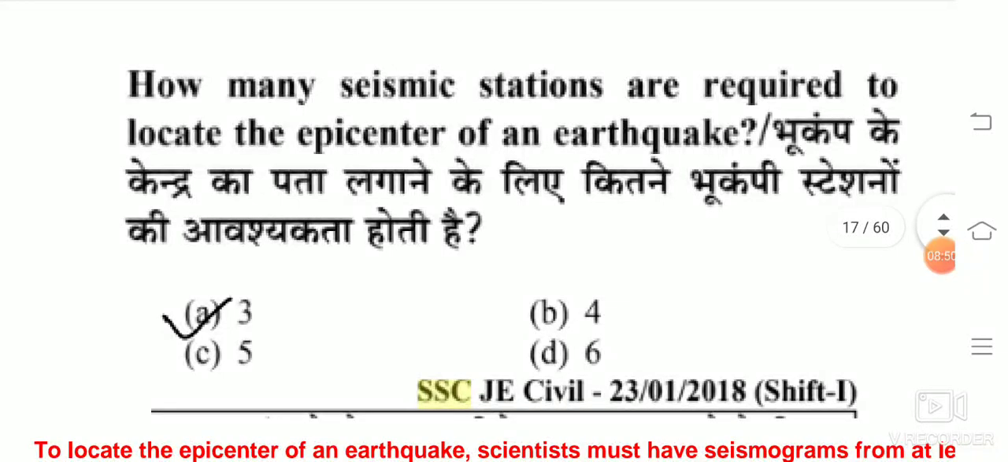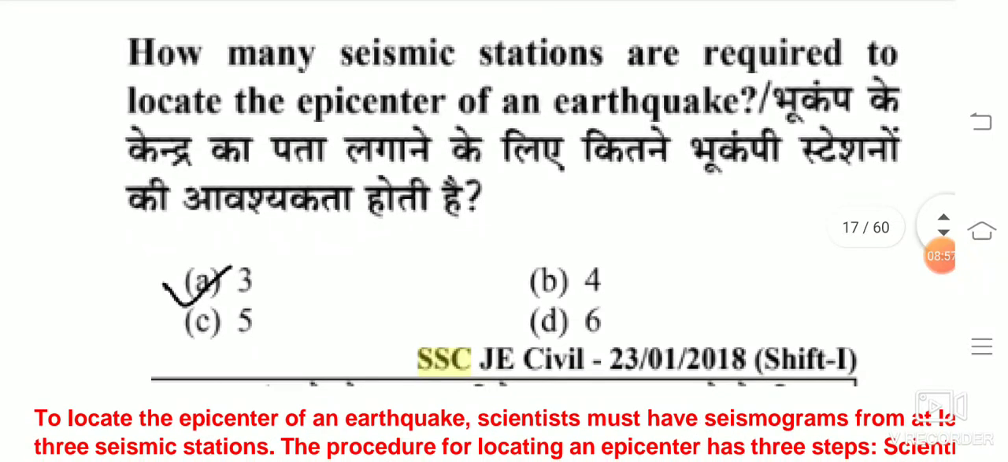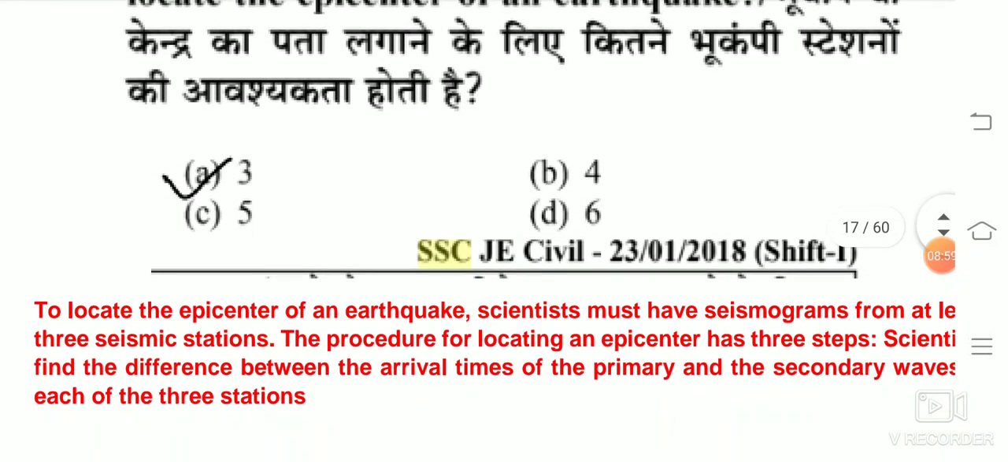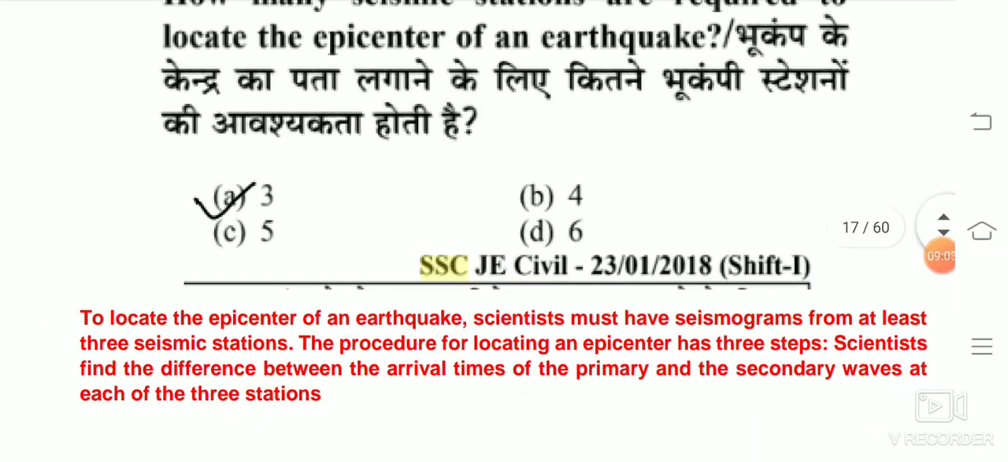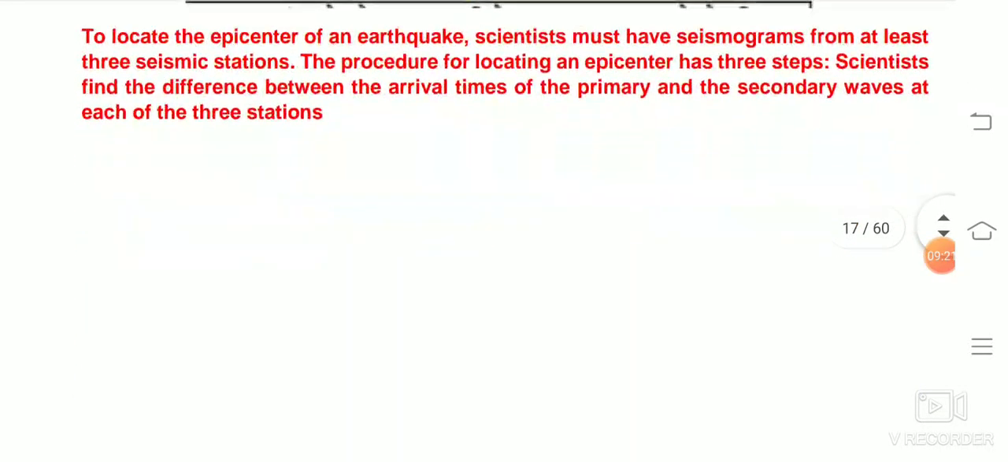How many seismic stations are required to locate the epicenter of an earthquake? The answer is 3. To locate the epicenter of an earthquake, the scientist must have seismographs from at least 3 seismic stations. The procedure for locating an epicenter has 3 steps. Scientists find the difference between the arrival times of the primary and secondary waves at each of the 3 stations.